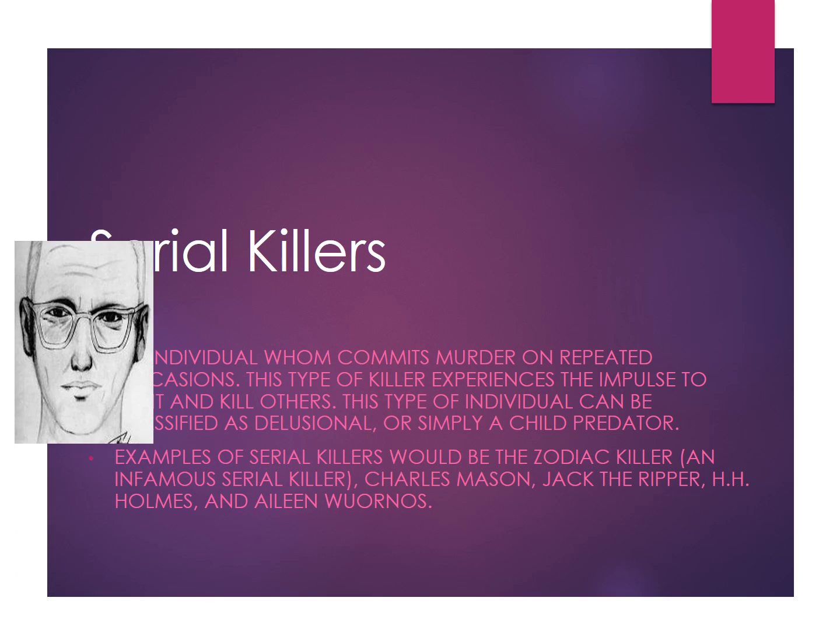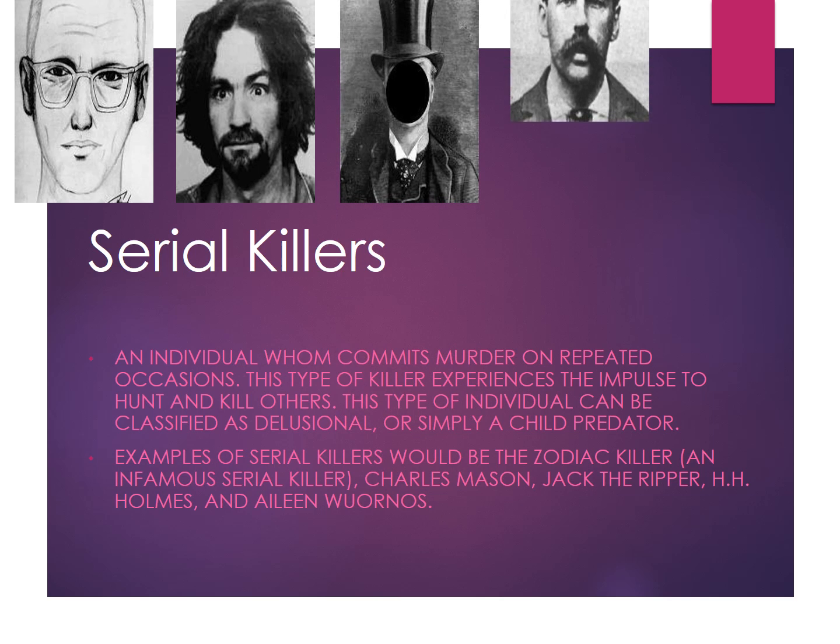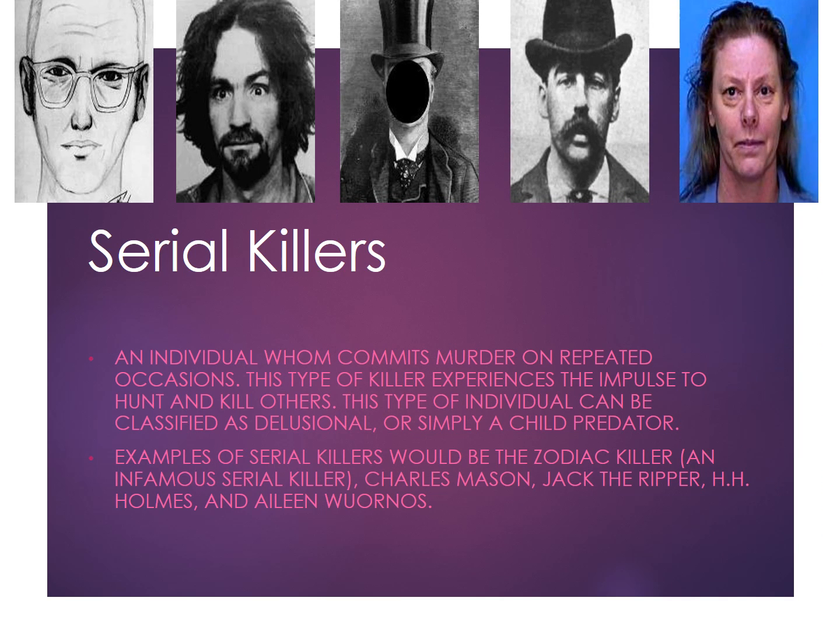Okay? Serial killers. An individual who commits murder on repeated occasions. This type of killer experiences the impulse to hunt and kill others. This type of individual can be classified as delusional or simply a child predator. Now, examples of these serial killers would be the Zodiac Killer, Charles Manson, Jack the Ripper, H.H. Holmes, and Eileen. I'm not going to say her last name because I slaughter it every time. But there are photos provided above to show the faces of all these people I've mentioned.